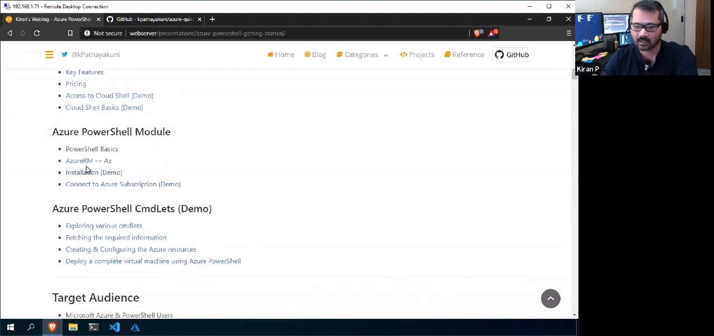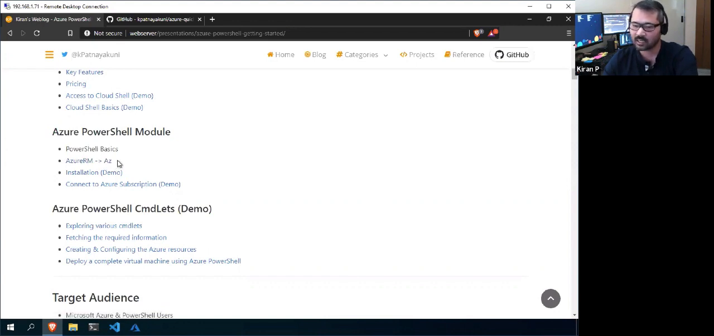Also, AzureRM was the old PowerShell module, which is deprecating by the end of this year. And of course the Az module is also there from December 2018, and it will be the permanent one. It has multi-platform support, right? Going forward, all the updates and everything will come on the new Az module.